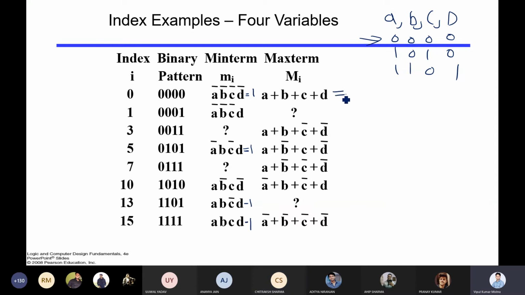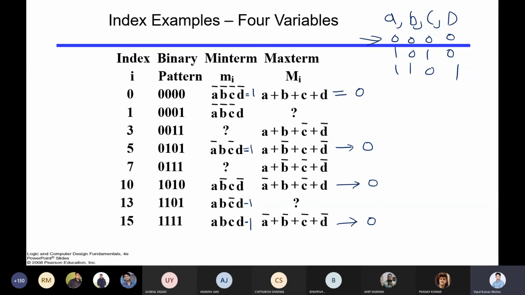Now let's look into this. What value will we get here? 0. You can pick any, and you get 0. You get all zeros. So, in short, what we understand is: when we want to represent 1 in the circuit, that is, the combination where the output is 1, that is represented by minterm. If you want to represent the zeros in the circuit, the combination where the output will be 0, then you represent it by the maxterm.